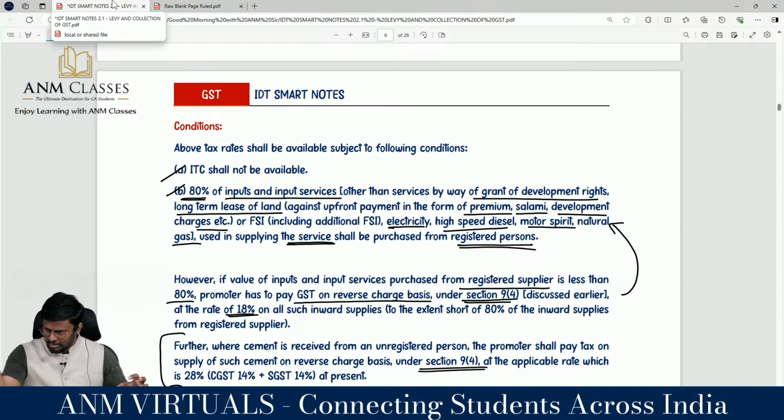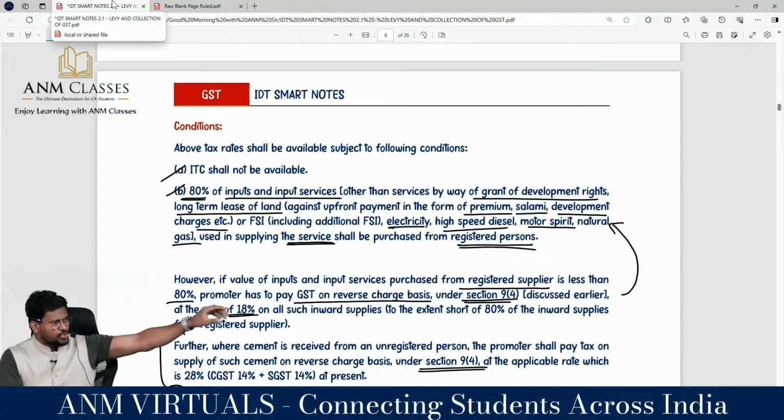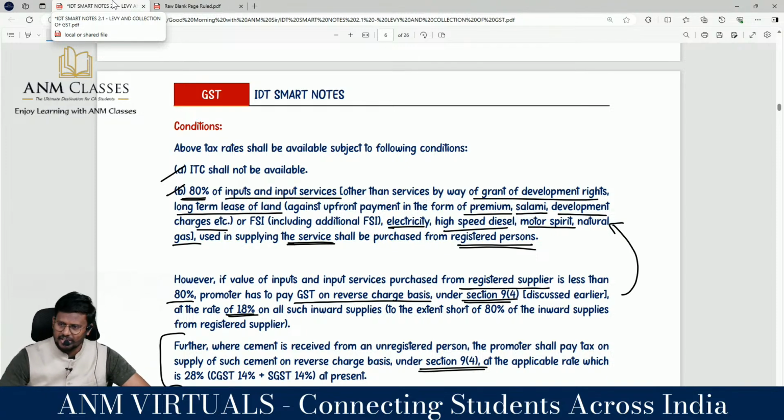Sir, these are the listed items and other than the listed items. Of the other than listed items, what percentage? 80% should be from the registered person. My dear lovable students, hello. Then the registered person would have collected GST from the builder, and he won't take it as ITC. It becomes ultimate revenue to the government. Then you collect either 1% on affordable housing or 5% on others. That is the logic they are saying.